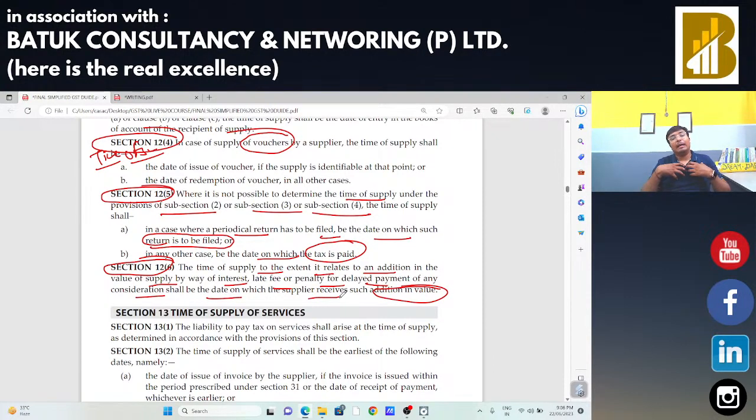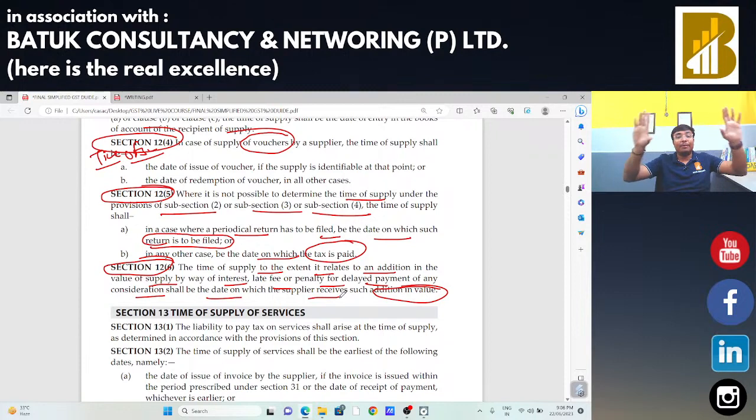Suppose I make a supply to Mr. X, and Mr. X is not going to make payment to me within the terms specified in our agreement. That is, Mr. X has to make the payment to me within 90 days. And if he does not pay within 90 days, in that case I am going to charge interest on that particular person. The question arises: what will be the time of supply for that interest? Because I charged the interest after 90 days. So as per section 12 subsection 6, whenever there is an addition on account of interest or late fee, that is, after 90 days I made that addition, the date of addition will be treated as the time of supply and GST should be charged accordingly.